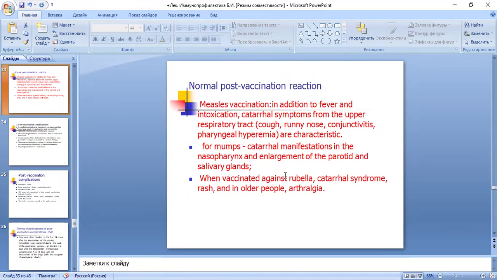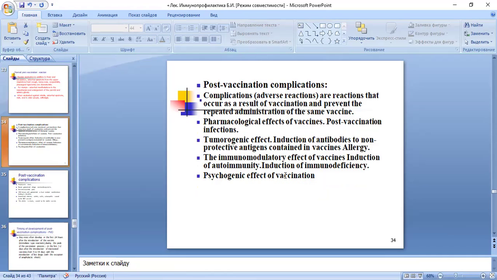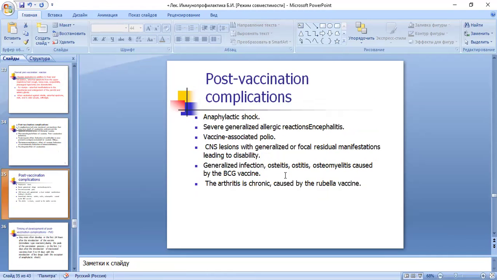Normal post-vaccination reactions: for mumps, catarrhal manifestations; for rubella, arthralgia, etc. Post-vaccination complications occur as a result of vaccination, the repeated administration, the pharmacological effect of vaccines, tumorigenic effect, the immunomodulatory effects, and pyrogenic effect.